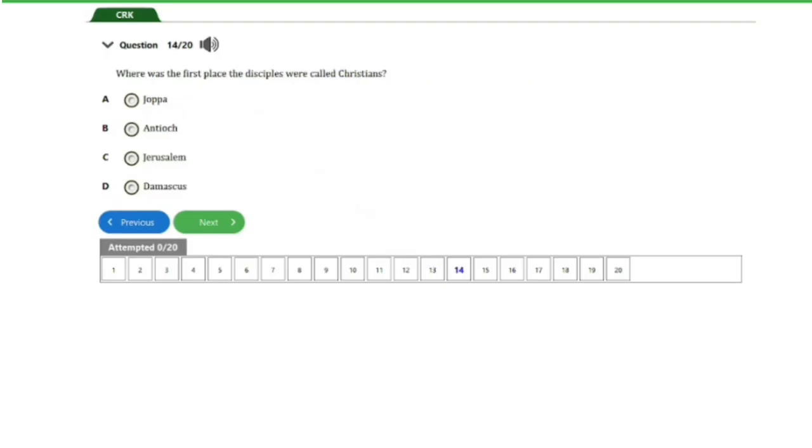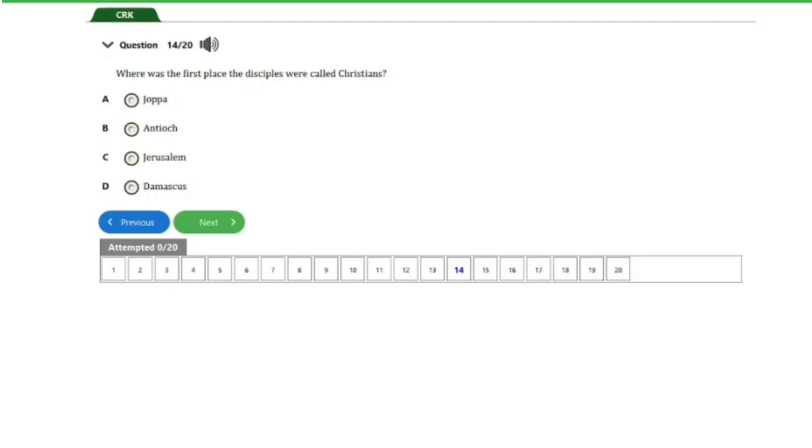So let's head on to the next question, guys. We have question number 14. It says, where was the first place the disciples were called Christians? We have A. Joppa, B. Antioch, C. Jerusalem, D. Damascus. So guys, the answer to this question is option B. That's Antioch. So that is for this question.